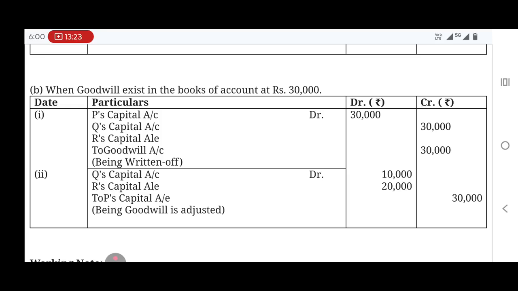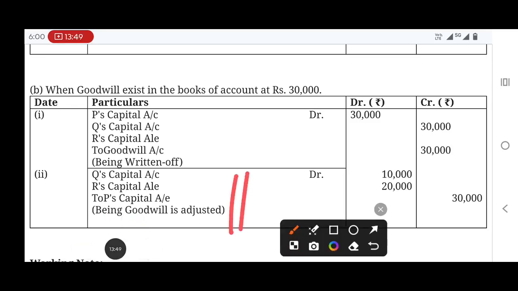So 30,000 into 3 by 6, 15,000, 10,000, 5,000. Okay, so this is the existing goodwill split up, and again the new goodwill they have showed the same thing. New goodwill in the gaining ratio they have split up. That's all.